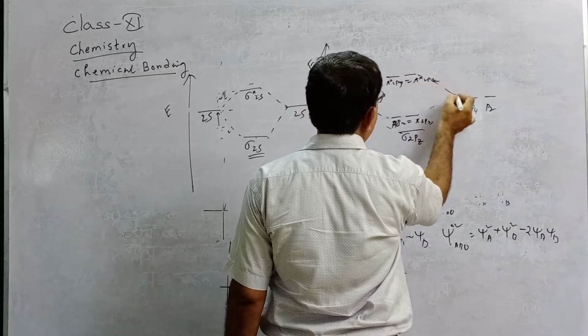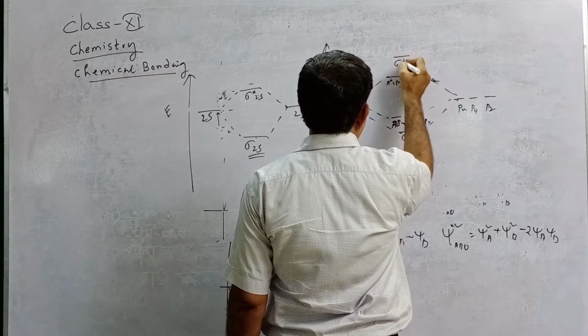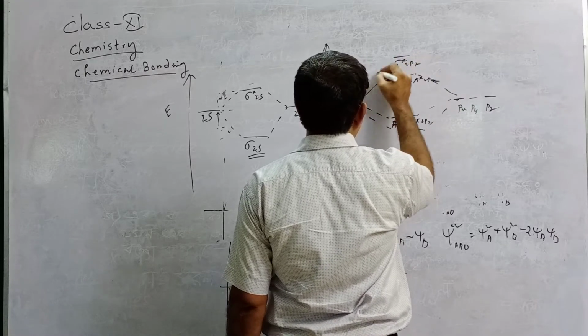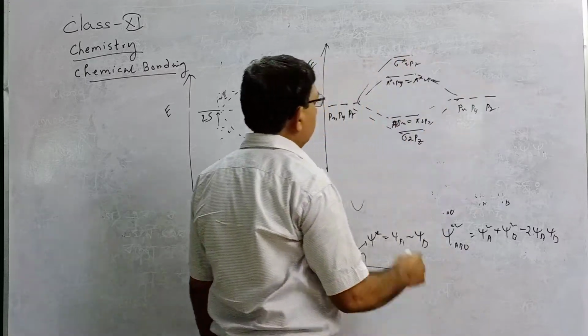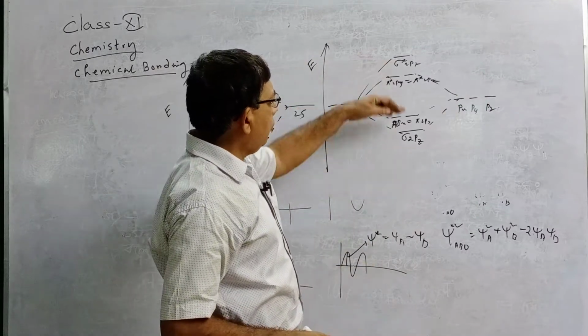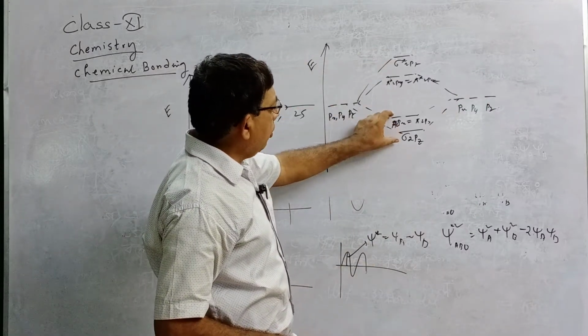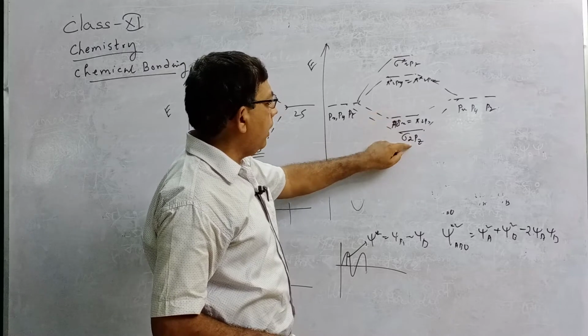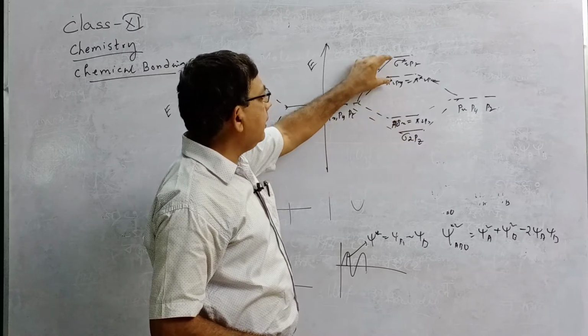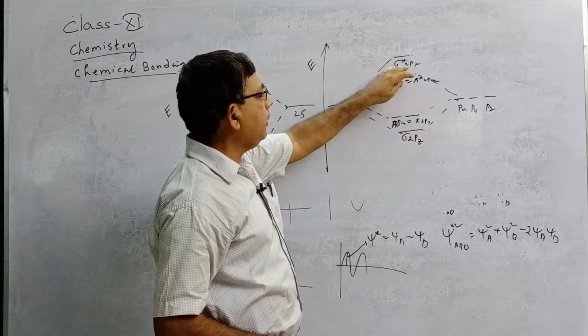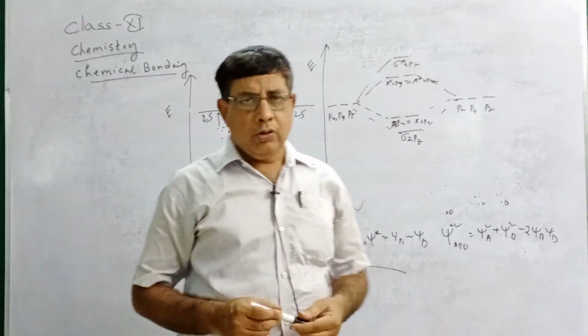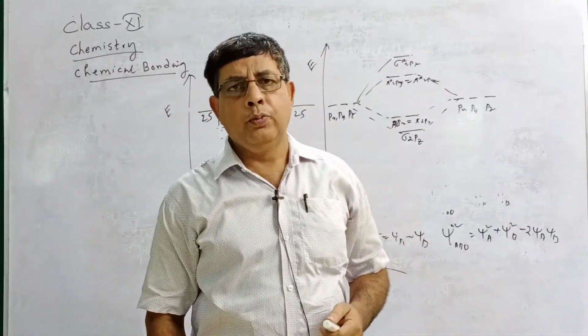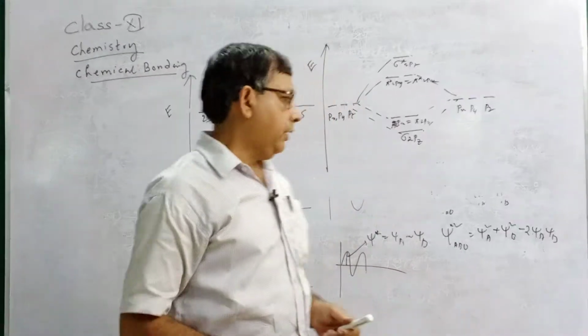This is the antibonding, and this will be sigma star 2pz, an antibonding sigma bond. So these will be the 6 molecular orbitals. 3 molecular orbitals are bonding, with 1 sigma bonding and 2 pi bonding, and another 3 are antibonding, with 2 pi antibonding and 1 sigma antibonding. So in this way they overlap to form different molecular orbitals.